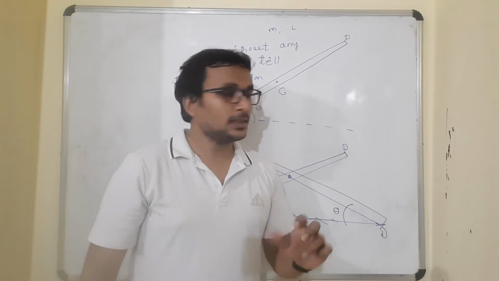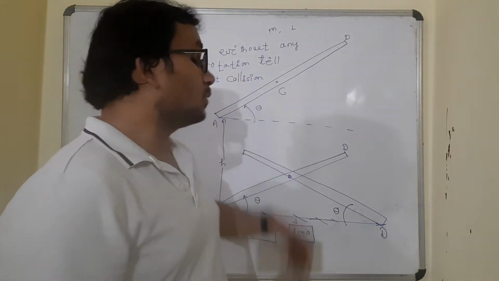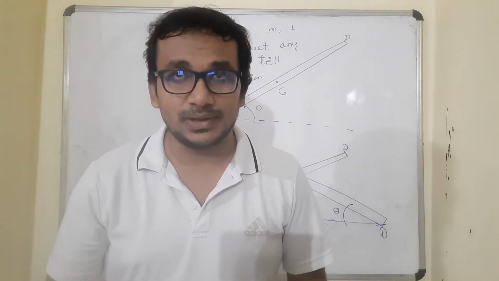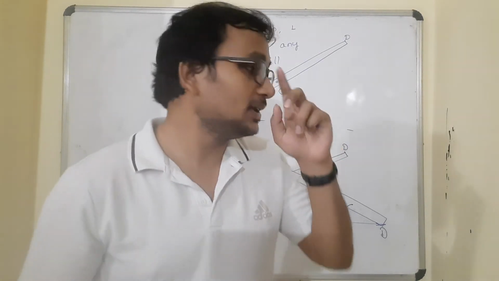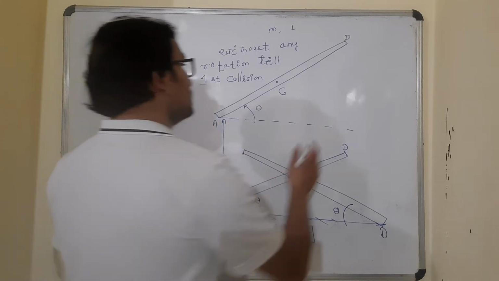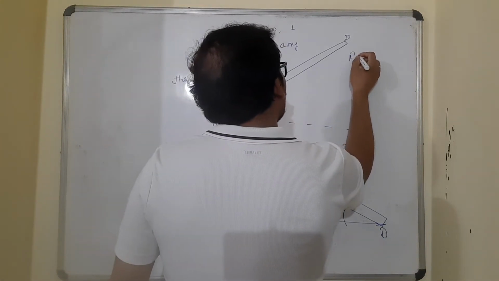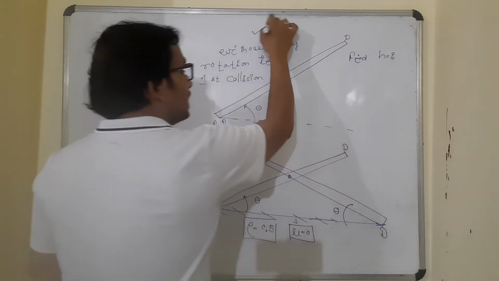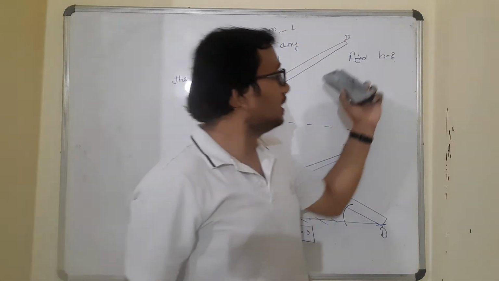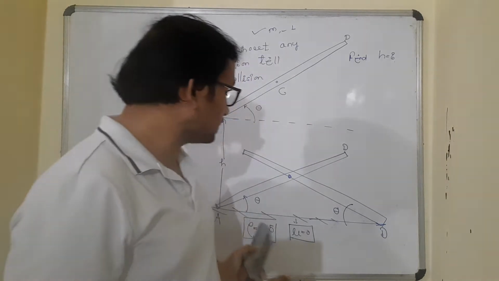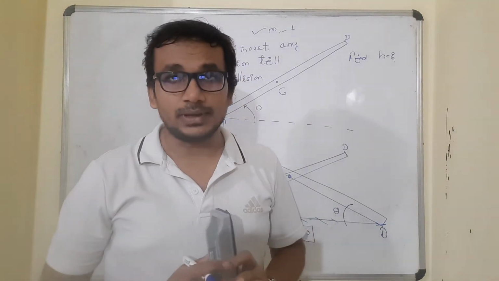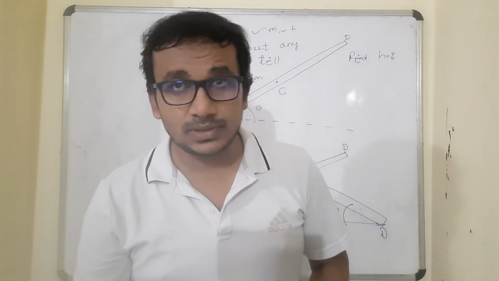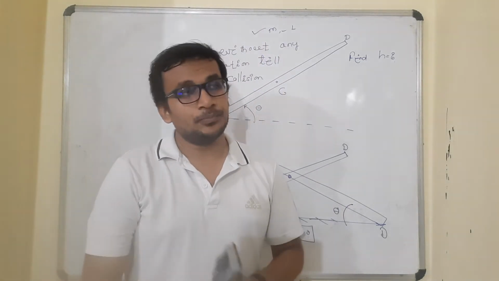Fine. What you have to find out in this entire question, you might be wondering, so much information is given, but what do we need to find out? We need to find out nothing but the value of h. h is an unknown here. The mass is given. So what are the given parameters? Mass is given, length is given, angle is given, and you have to find h. And the coefficient of restitution is also given, 0.5. The ground is a frictionless, smooth ground.